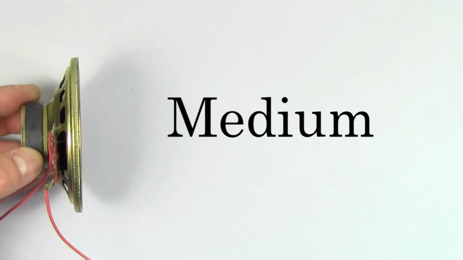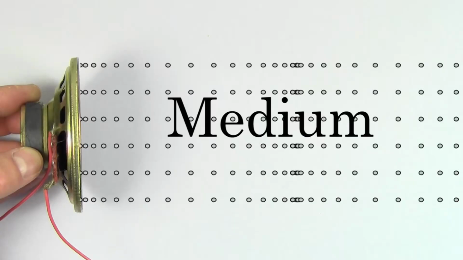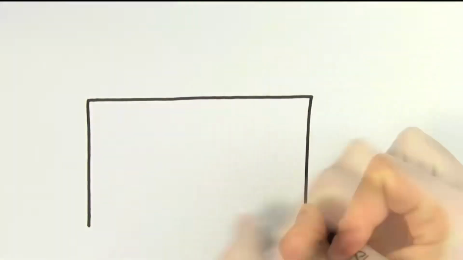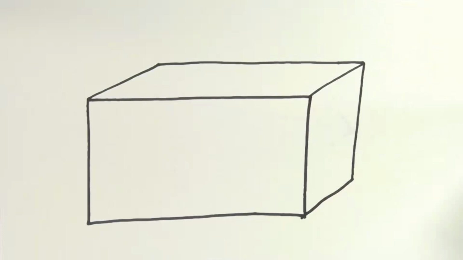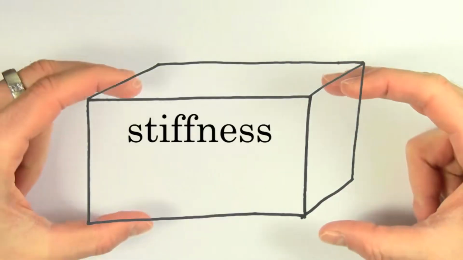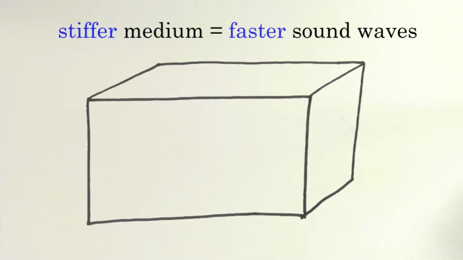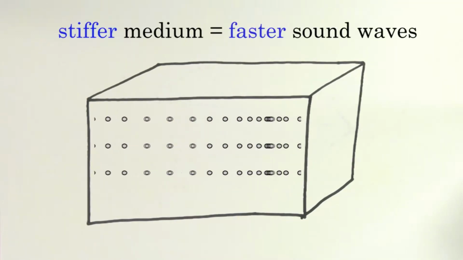To change the speed of sound, you have to change the properties of the medium that sound wave is traveling through. And there's two main factors about a medium that will determine the speed of the sound wave through that medium. One is the stiffness of the medium, or how rigid it is. The stiffer the medium, the faster the sound waves will travel through it.